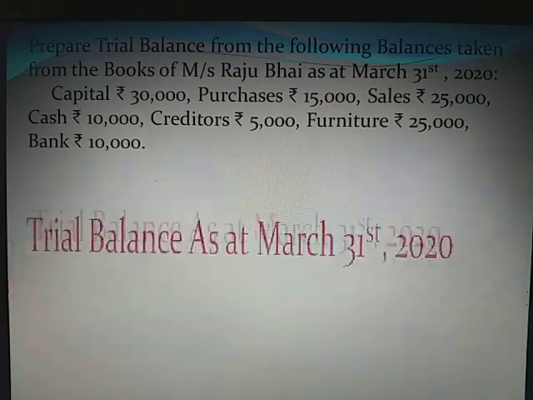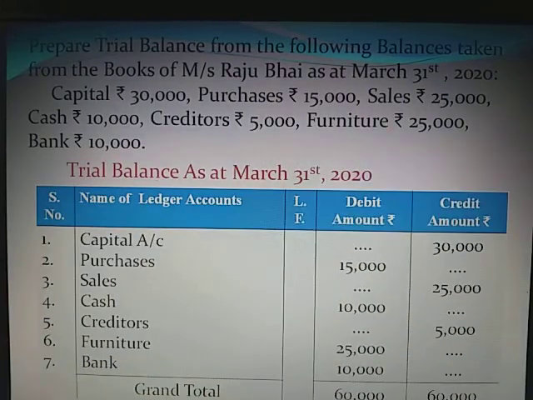Now we are taking an example. The example is: prepare trial balance from the following balances taken from the books. Purchases rupees 15,000, sales rupees 25,000, cash rupees 10,000, creditors rupees 5,000, furniture rupees 25,000 and bank rupees 10,000. First we have drawn the format of trial balance and recorded the heading, that is trial balance as at March 31st 2020. The date is given in the example.